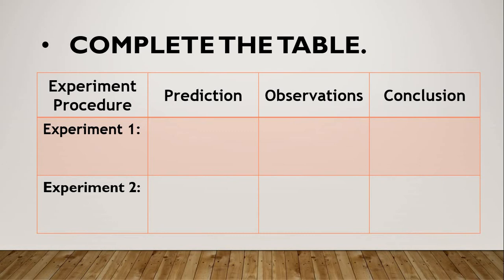Next, prediction. In this experiment also, your predictions may vary by your thinking. So, I go to observations. The observation for experiment 2 is lime water turns milky. And the conclusion is carbon dioxide is present in the air. When we blew carbon dioxide into lime water, it turns milky.